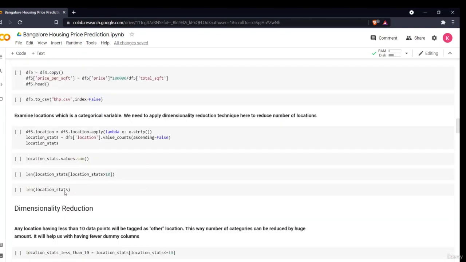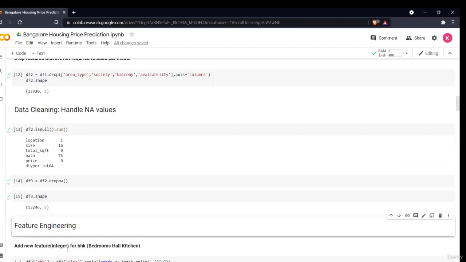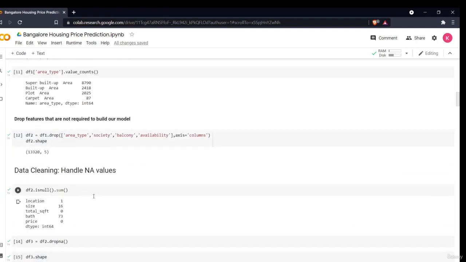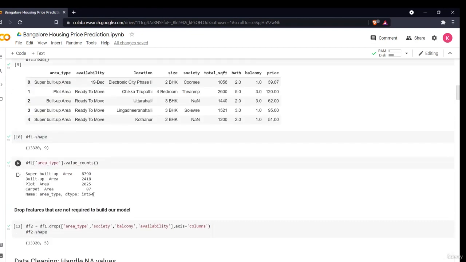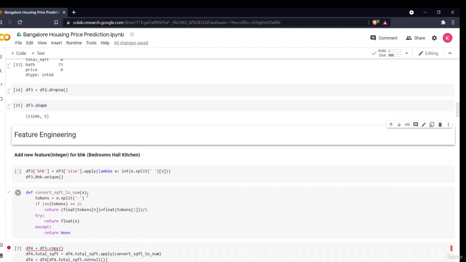Now in the next section, we'll be doing the feature engineering part. We have not done any data analysis part, because there is not much to do in this. So we will call it data pre-processing. In the next section, what we will be doing is data pre-processing.